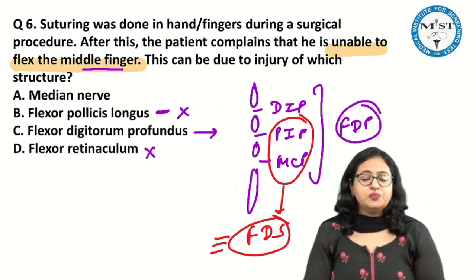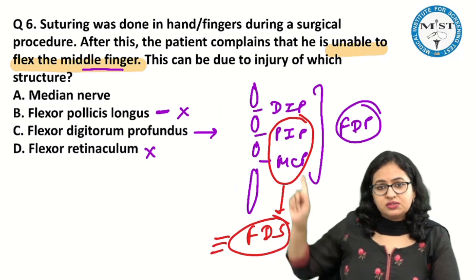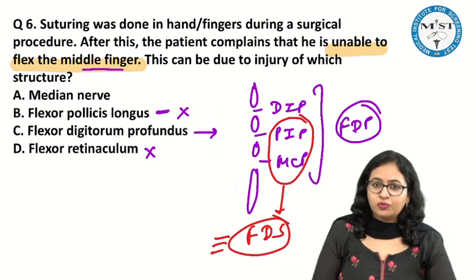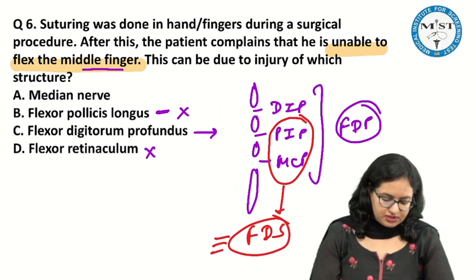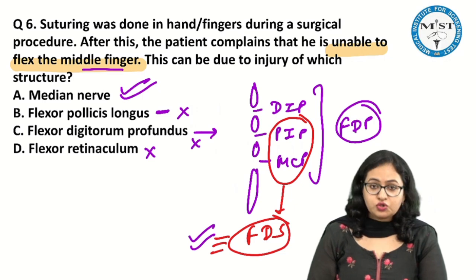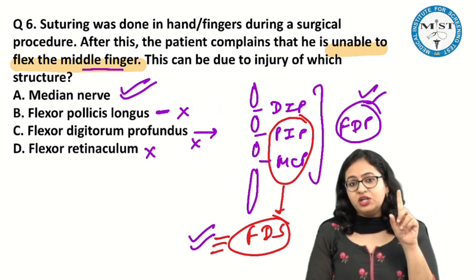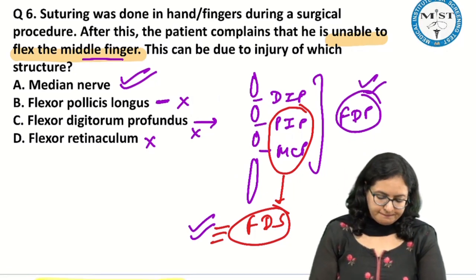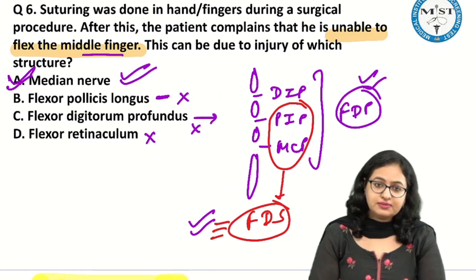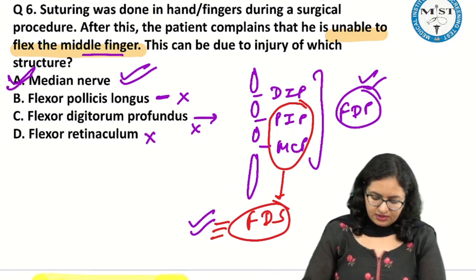Now what is the possibility in which both the muscles should be involved? What can be the possibility? The possibility is only the median nerve. In the median nerve, both the flexor digitorum superficialis and the profundus will be paralyzed, leading to inability to flex this middle finger. So therefore the answer of this question is median nerve.